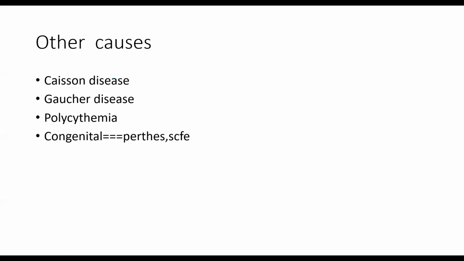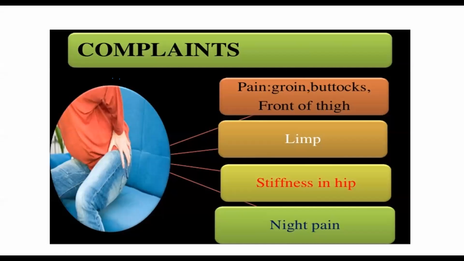Then there is congenital. There are two problems: one is SCFE and Perthes. Perthes is avascular necrosis in children, so Perthes is also known as AVN in children. So Perthes and SCFE. So what is the normal complaint?